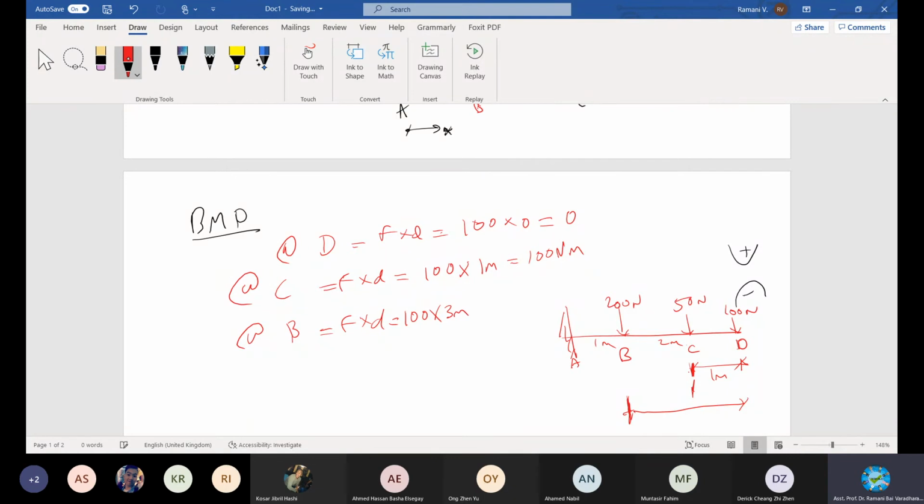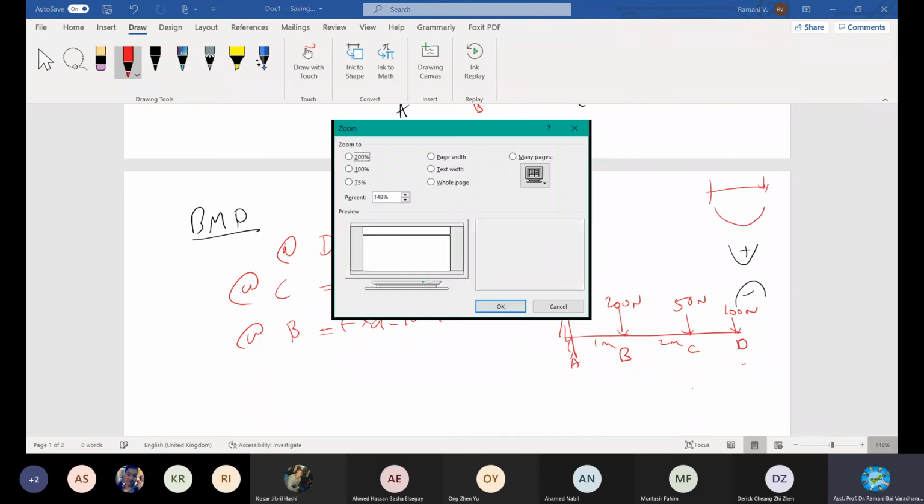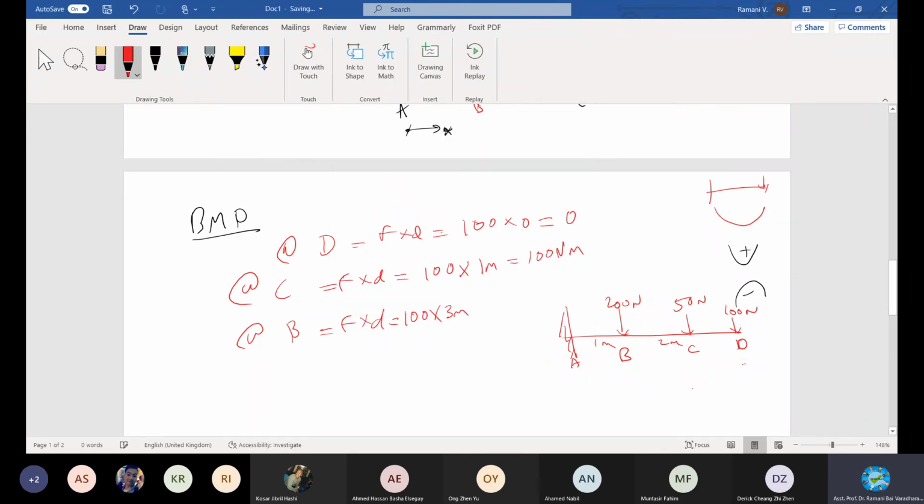And then another load is also acting, causing this to move, right? Positive or negative? Positive. Very good. I remove all these unnecessary lines. When it is moving down, will it be positive or negative? That is a question for you. Because there are many loads, you cannot simply understand the hogging and sagging right now. If it is one loading, you can simply say hogging. If many loadings, it is a combination of hogging and sagging.